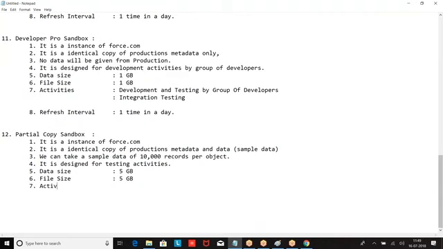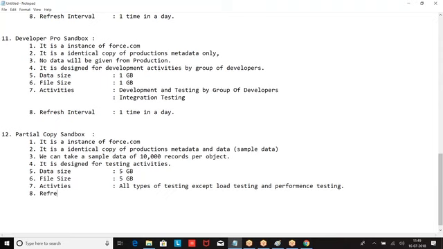Activities: all types of testing except load testing and performance testing.